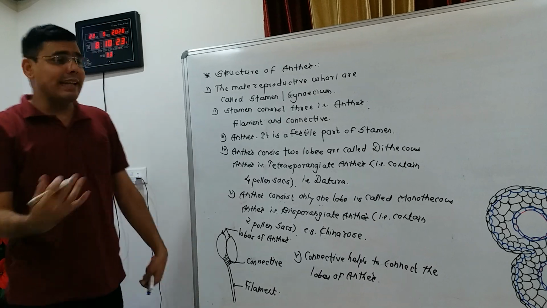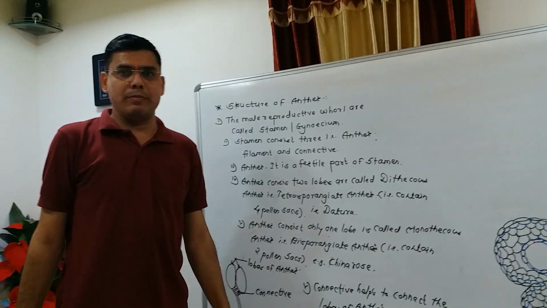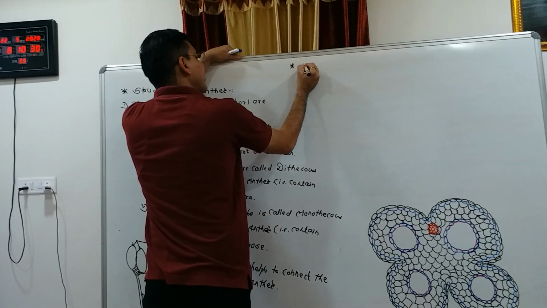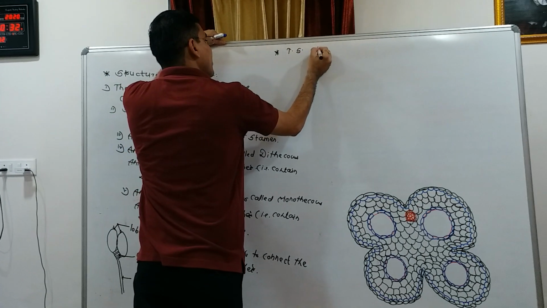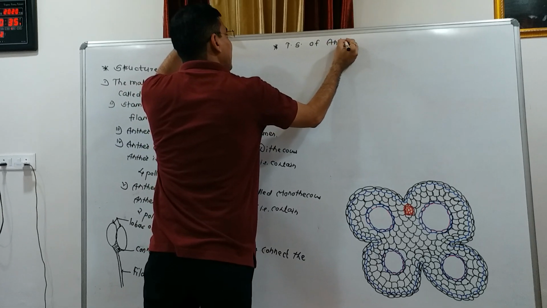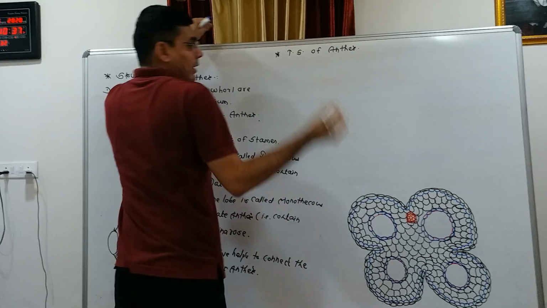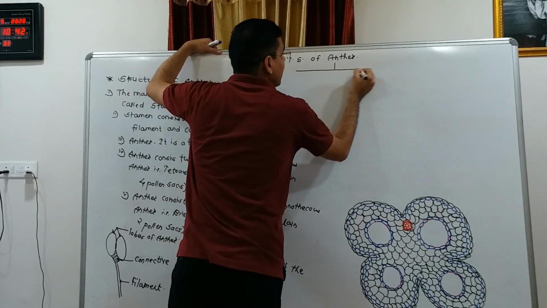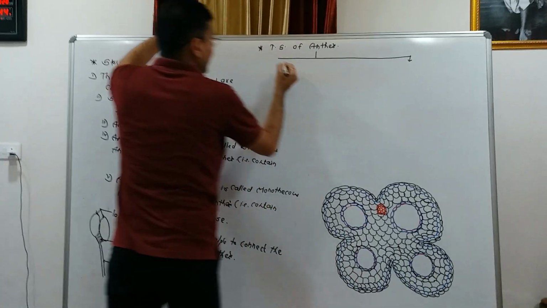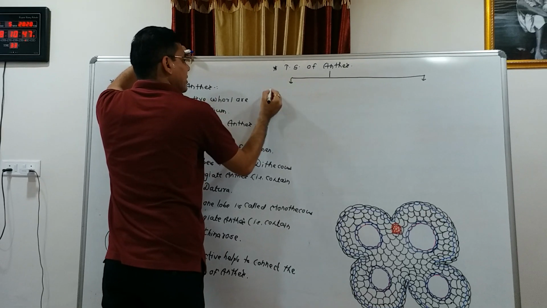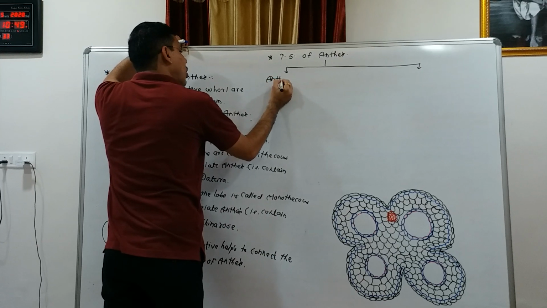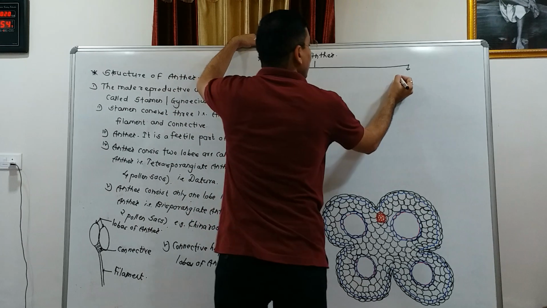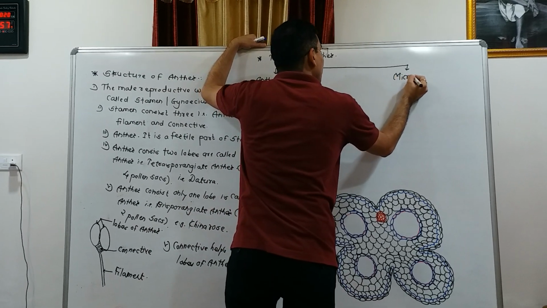After that, the next point is the TS of the anther. The TS of the anther shows two main parts: first, the anther wall, and second, the microsporangium.